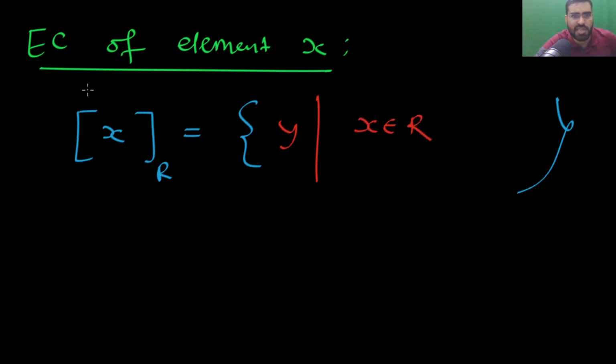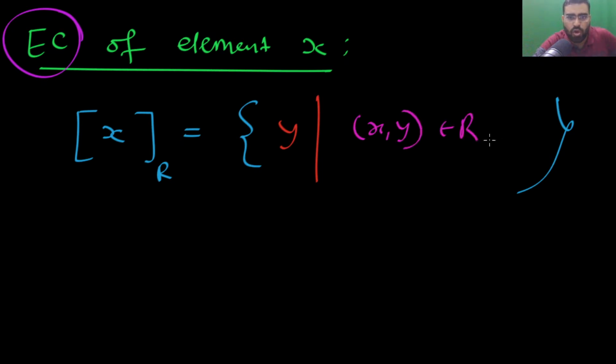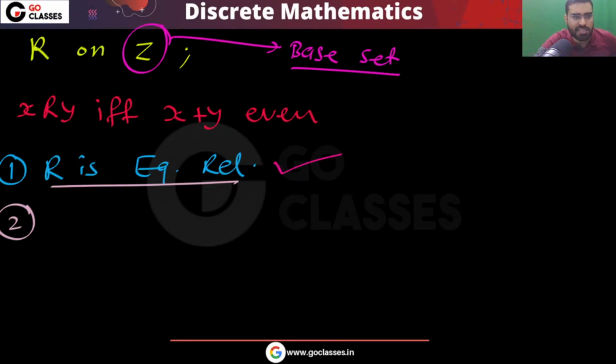Because this is an equivalence relation, you can also say all the elements Y such that X is related to Y. Or, because an equivalence relation is a symmetric relation, you can say Y is related to X. Both are fine. So the equivalence class of X is the set of elements to which X is related. Very simple.